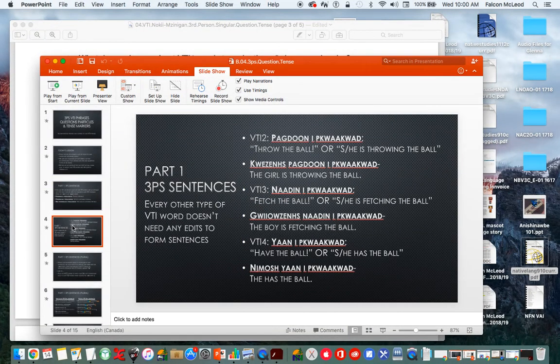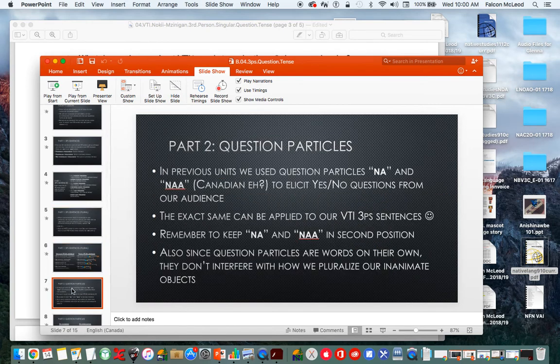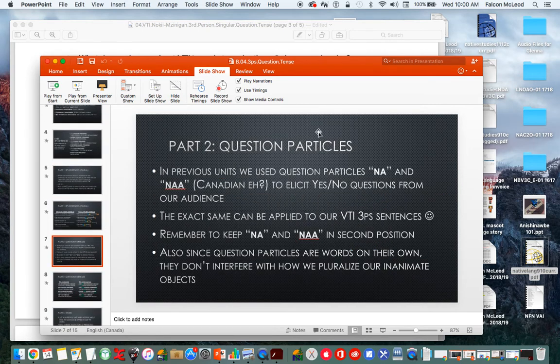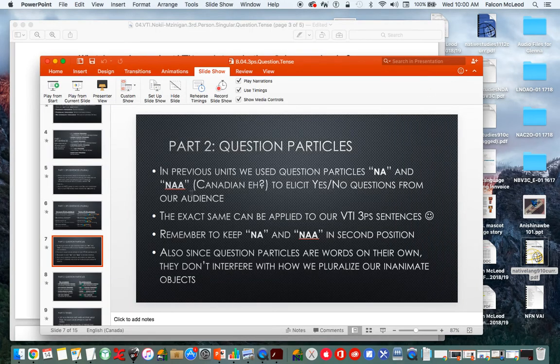So let's see here. So what's our general question particle? And what position does it take? Should know that from our lesson. How do we ask a Canadian A question? Particle goes in what position? So again, which one is our Canadian A and what position does it go in?